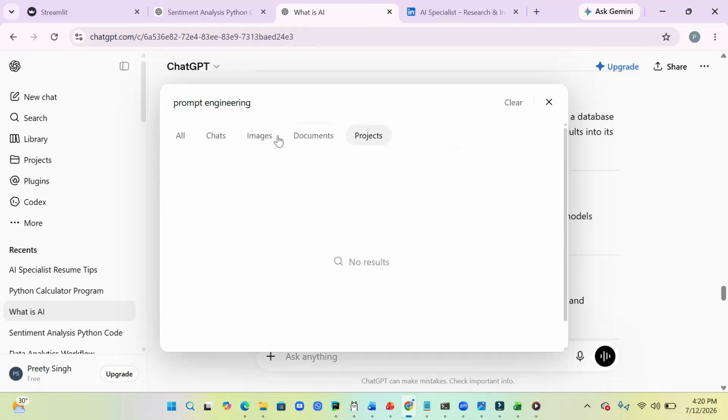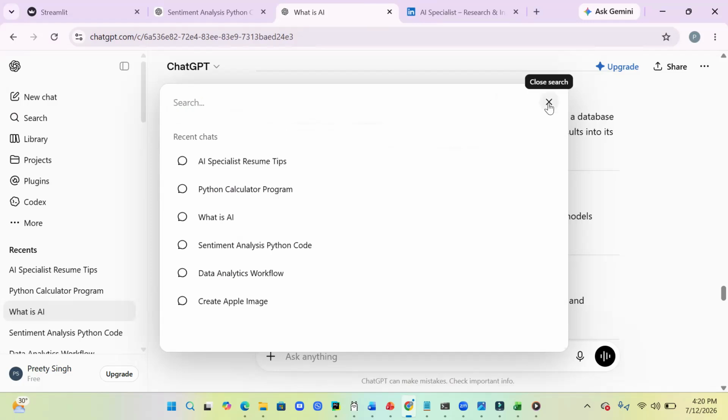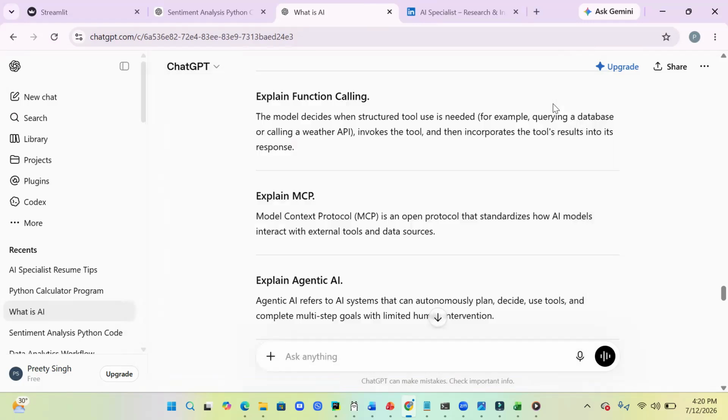But then you can understand what the search is all about, right? So you can search any of the things. You can check whether it is giving you the correct option or not. You can have the clear option as well after writing the search. Closing over here. So I hope the search is clear for you.